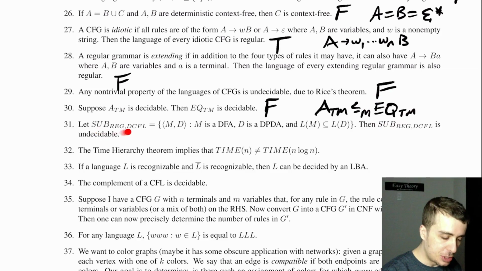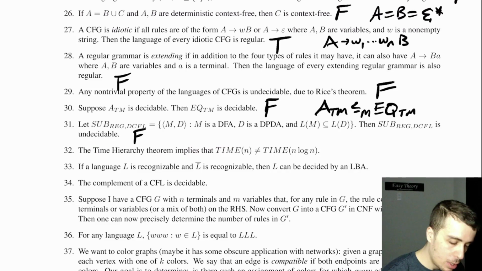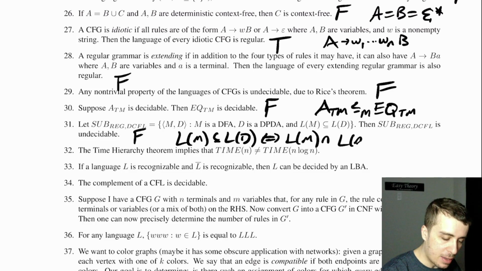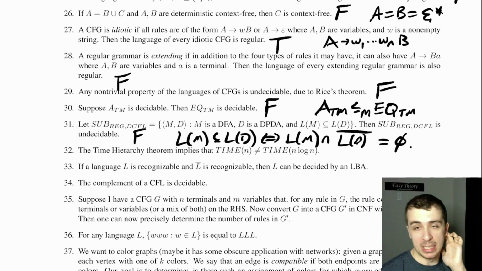All right. So sub reg DCFL, this is just another language that I made up. M is a DFA, D is a DPDA, and L of M is a subset of L of D, then this thing is undecidable. That is false. A lot of false problems in a row. If we have L of M being a subset of L of D, then that's equivalent to saying L of M intersection the complement of L of D is empty. That's just an equivalent way of saying the same thing.